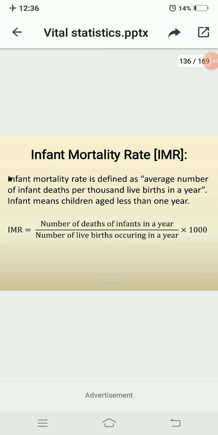Okay, before 1 year ಒಳಗೆ ಸಾಯುವಂಥ ಒಂದು ಮಗುನ ನಾವು ಏನಂತ ಕರಿತೇವೆ ಇಲ್ಲಿ, ಇನ್ಫಾಂಟ್ mortality or infant death ಅಂತ ಕರಿತಾ ಹೋಗ್ತೇವೆ. So here the infant mortality rate is a measure of the risk of death between the birth of the baby and its first year birthday.